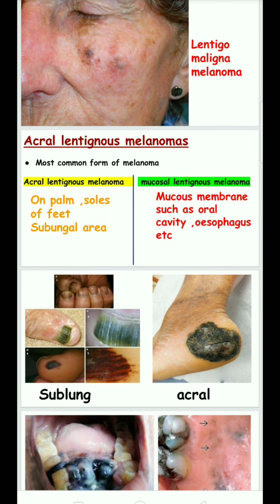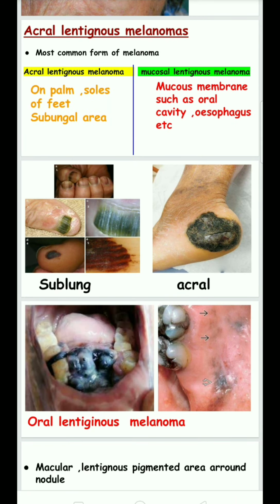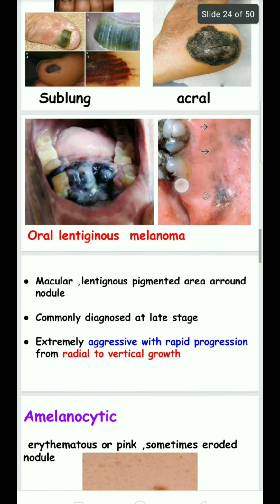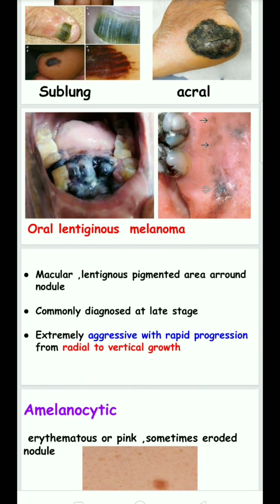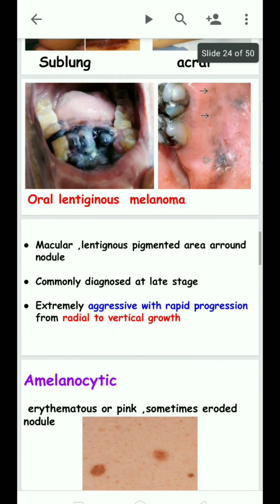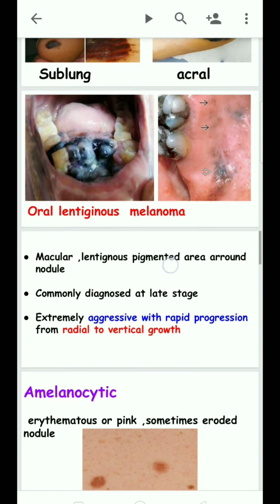The other is mucosal lentiginous melanoma. It is present in mucosal areas such as the oral cavity, esophagus, etc. This is the oral lentiginous melanoma, with a macular or lentiginous pigmented area around the nodule.